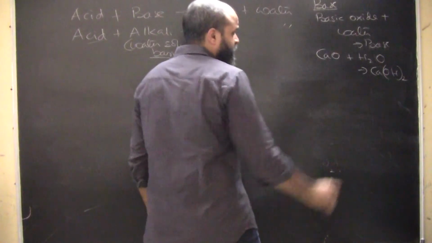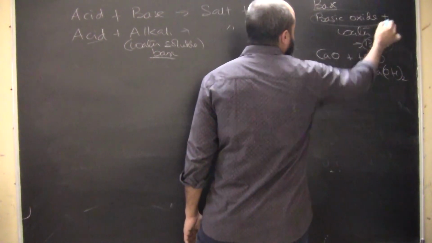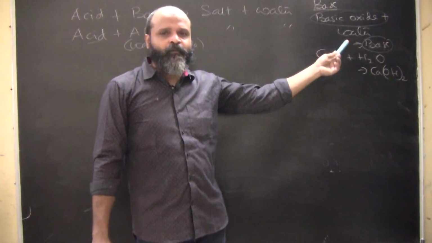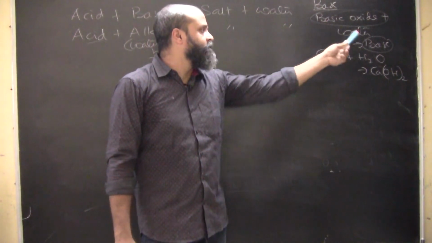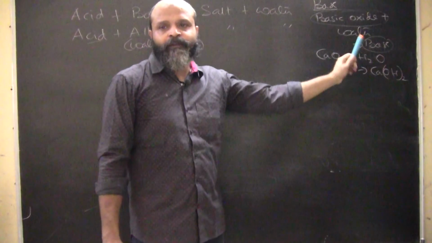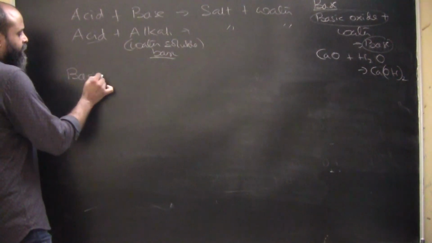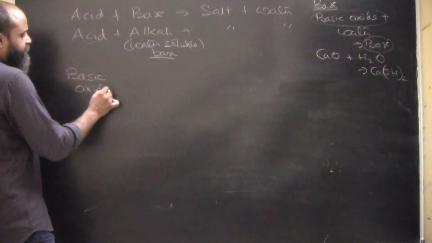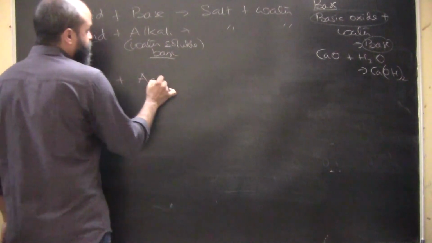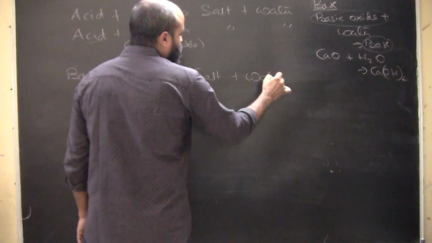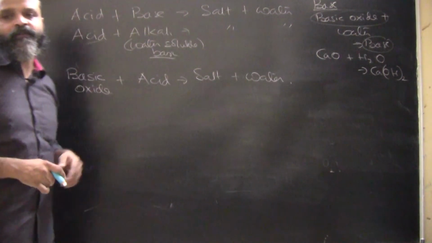So a base or a basic oxide, both will have the same effect. If we treat a basic oxide with an acid, still we are going to get the same product of salt and water.